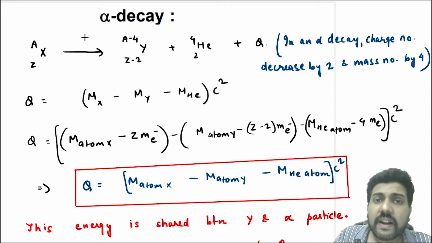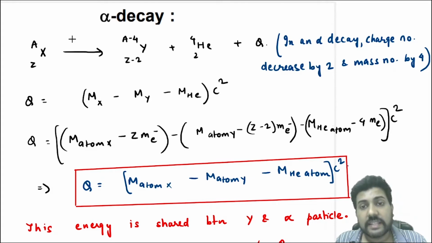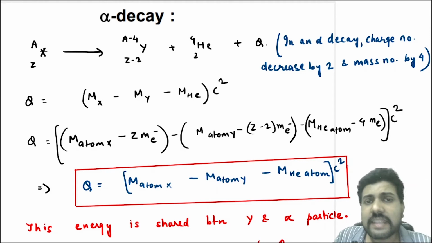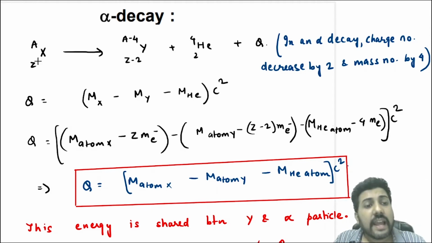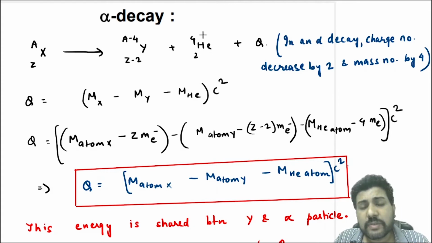Now alpha decay means whenever a radioactive nucleus decays, it emits an alpha particle, then such type of decay is called alpha decay. So let me write the nuclear reaction. Suppose X with charge number Z and mass number A is any unstable nucleus and it is disintegrating using alpha decay. In that case, what will you say? See, one alpha particle means doubly ionized helium nucleus, right? So you will say He-4-2 nucleus is released.